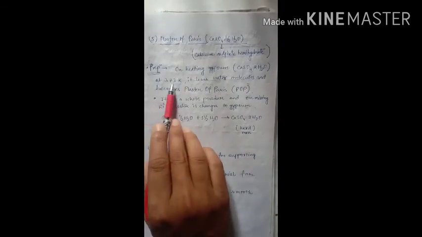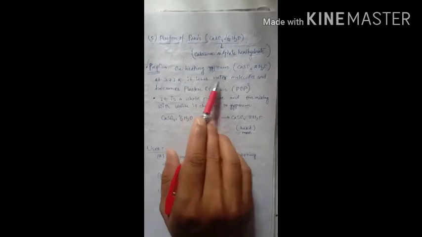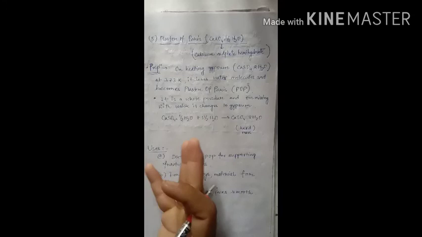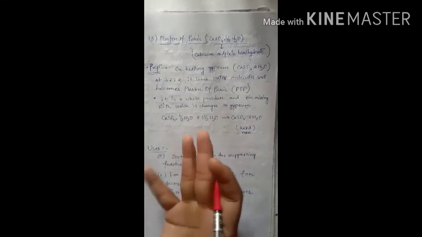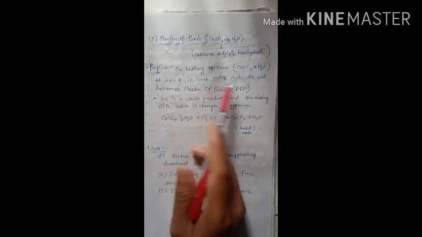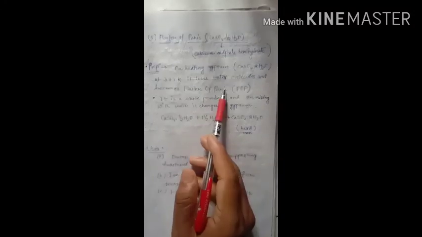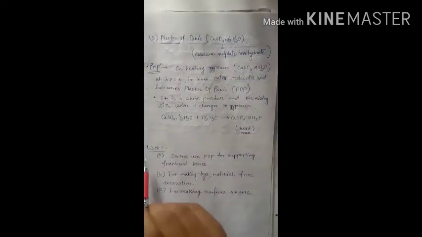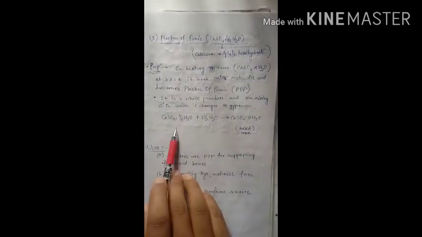At 373 Kelvin it loses water molecules. That means if we heat it, the water will be lost from this compound as vapor and it becomes plaster of Paris, in short POP. So this is the reaction.